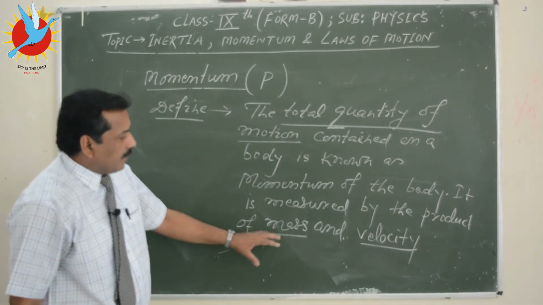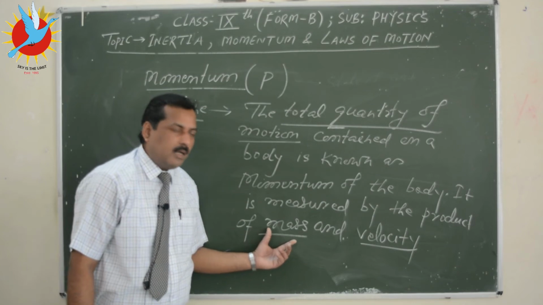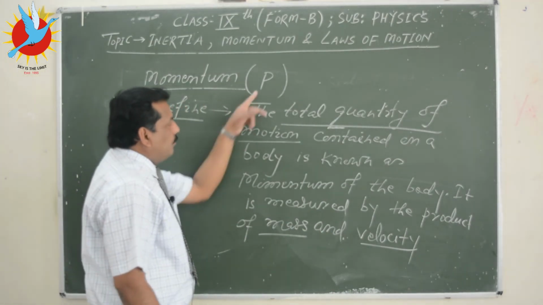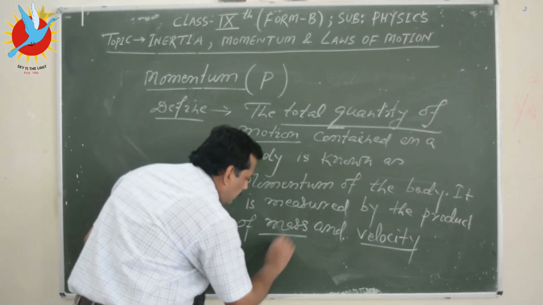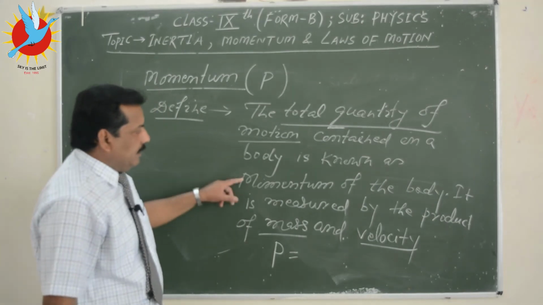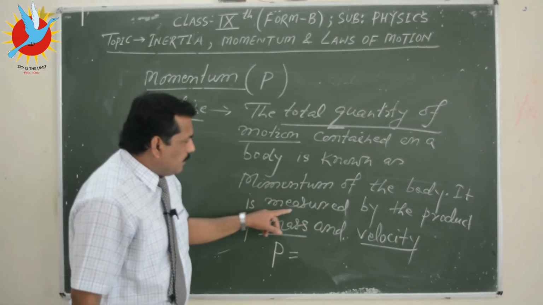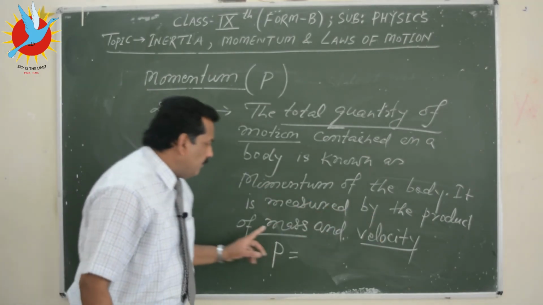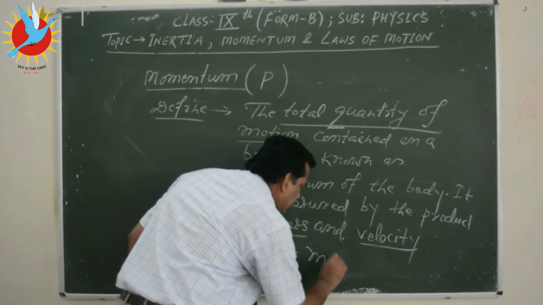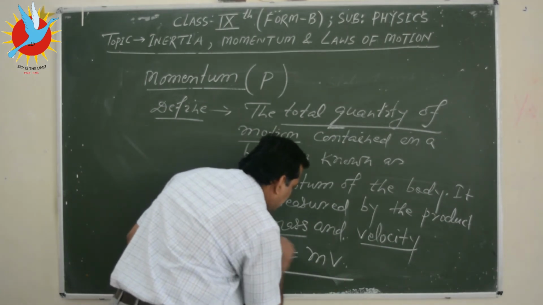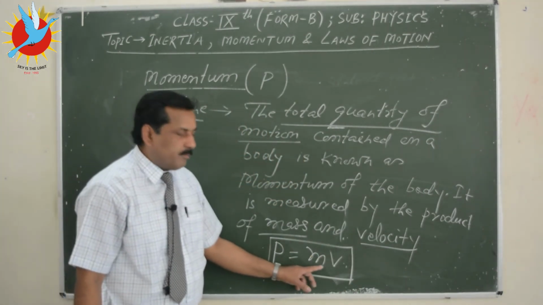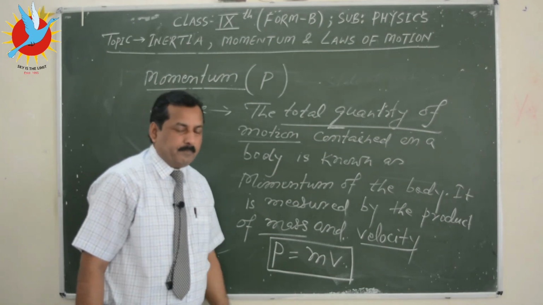So there are two factors. First is mass and the second is velocity. If we symbolize this momentum by the letter P, so this P will be equal to mass multiplied by velocity. So this will be the formula to calculate momentum. So momentum is mass multiplied by velocity.